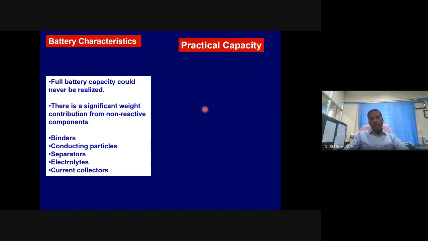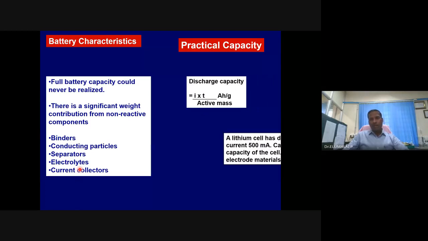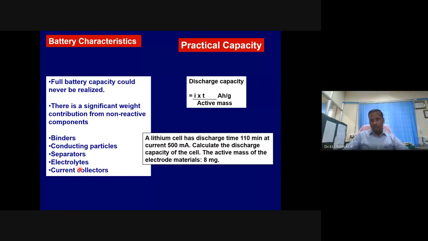That powder has to be made in the form of an electrode using some binders. If the conductivity of the electrode is not up to the mark, you need to add conducting particles. There are separators used in the battery, electrolytes, current collector, etc. All are associated with resistances. To overcome these resistances, the charges involved in the battery are used. So only the rest you are going to get as capacity. So it means that the discharge capacity or the practical capacity is always less than the theoretical capacity.